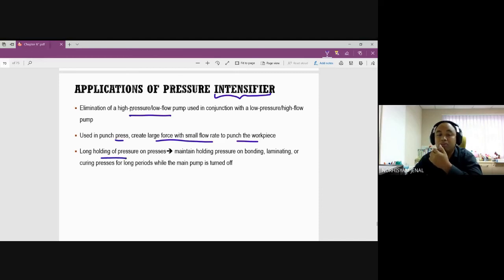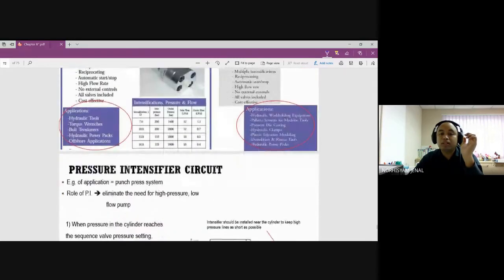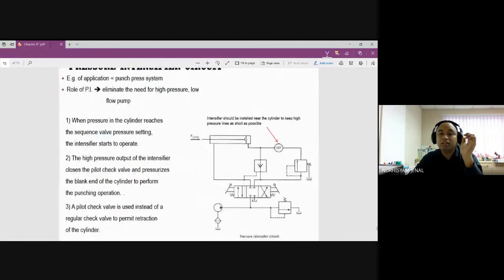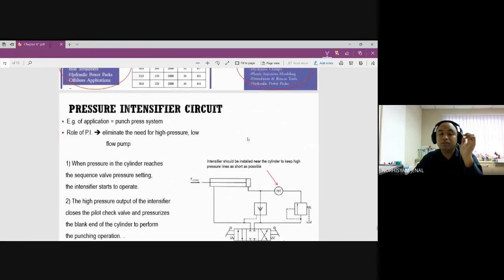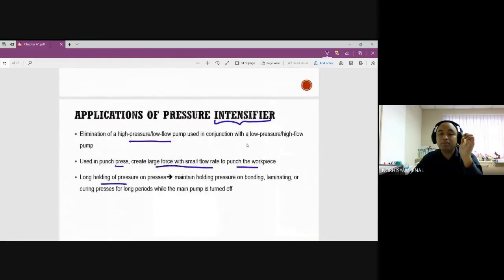So it's two purposes. Number one, for punch press, for example, they use it in the circuit. What happens in a punch press? Usually the piston will move slowly at first, and then at the sudden condition where you want to create a hole, the punch will move faster.